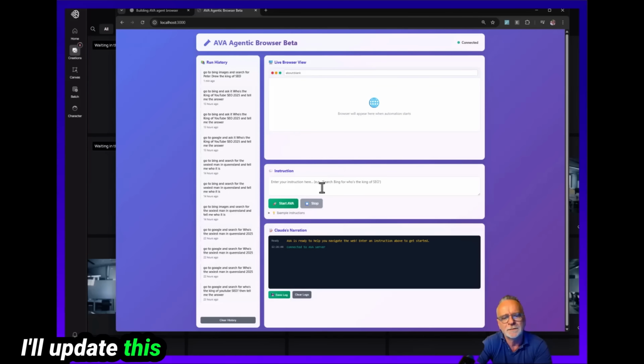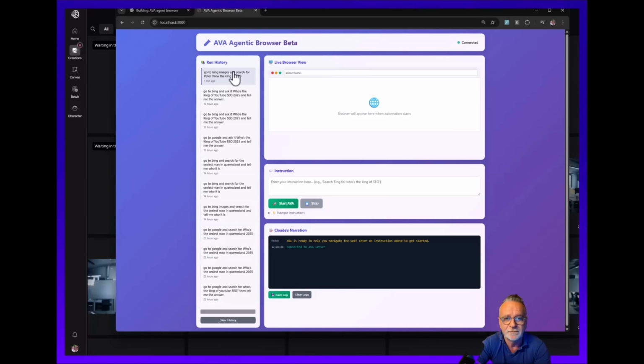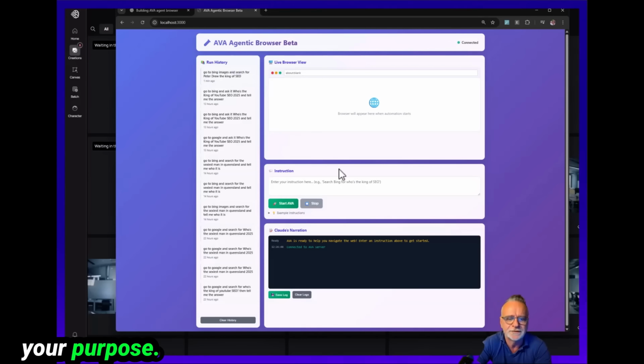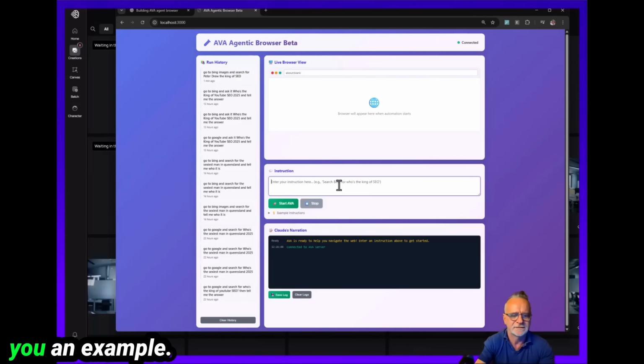I will update this to add a scheduler, and then when you've got one working perfectly, it will be saved here, and you can pin it and then right click and schedule it to run every hour, every day, every month, whatever suits your purpose. I'll give you an example.